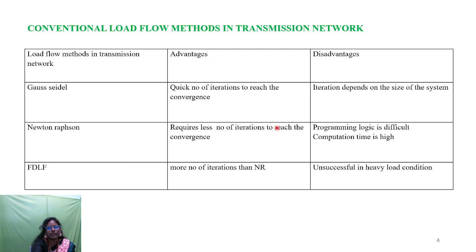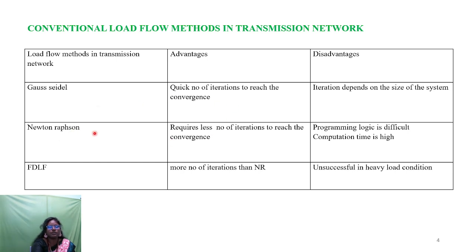In Gauss-Seidel, the advantage is that it needs a quick number of iterations to reach convergence. But the disadvantage is that the number of iterations depends upon the size of the system. If the system size is large, it takes more iterations to converge the load flow solution. Once the load flow has converged, only then can we assess the voltage profile.